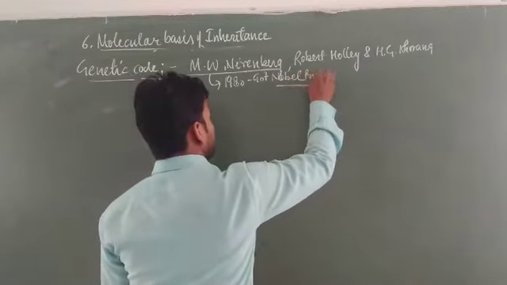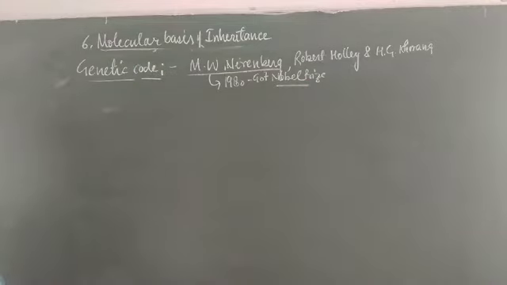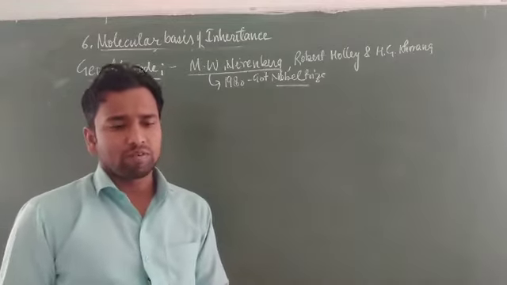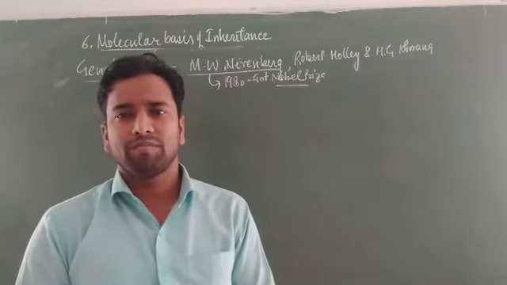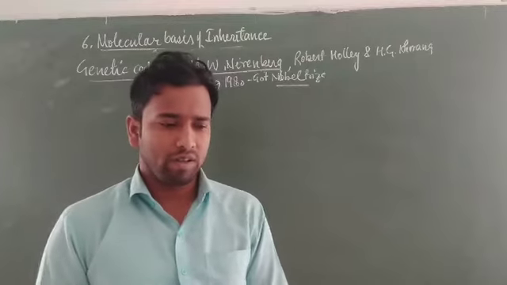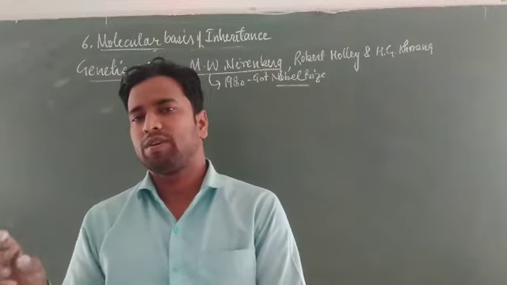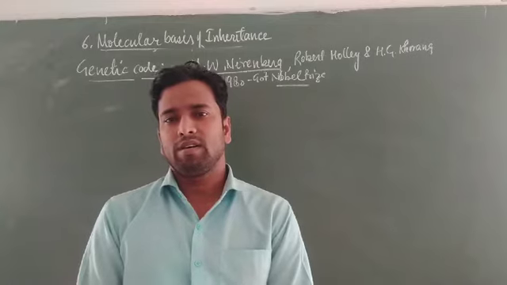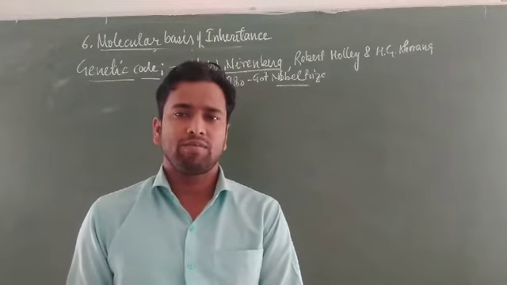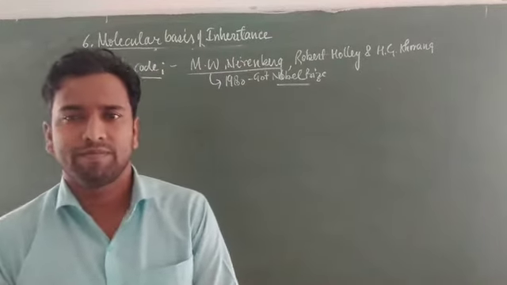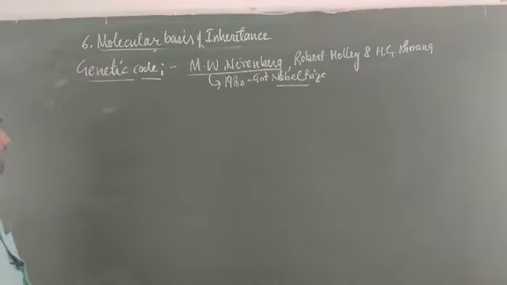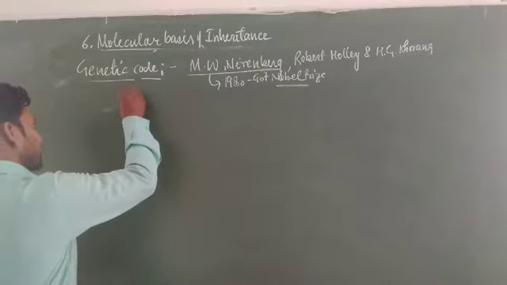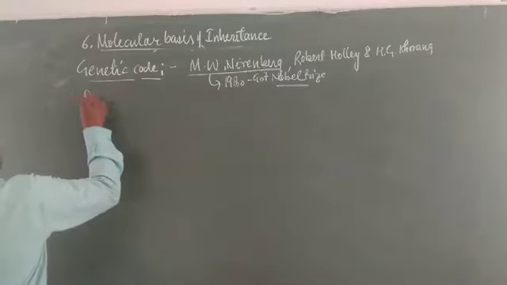Now, what is a genetic code? Before learning about the salient features of the genetic code, we must prepare the diagram of the code: which amino acid is coded by which triplet codon, how this triplet codon is arranged on the mRNA, and how the tRNA helps in the coding. Before the salient features of the genetic code, we must learn about the genetic code dictionary.